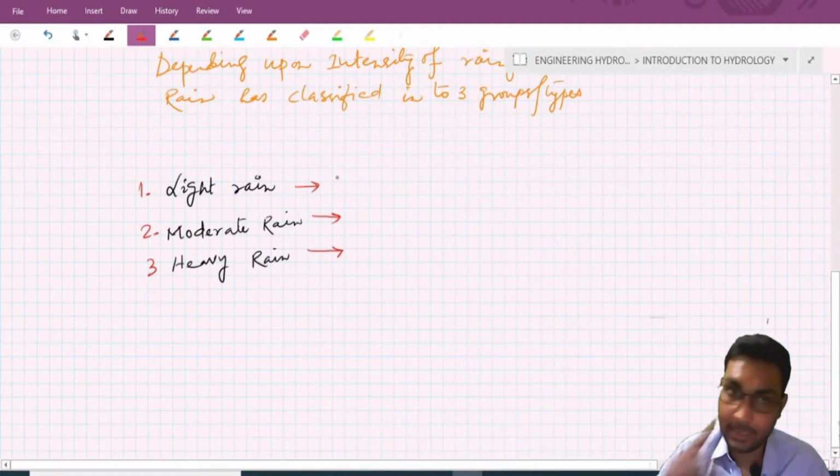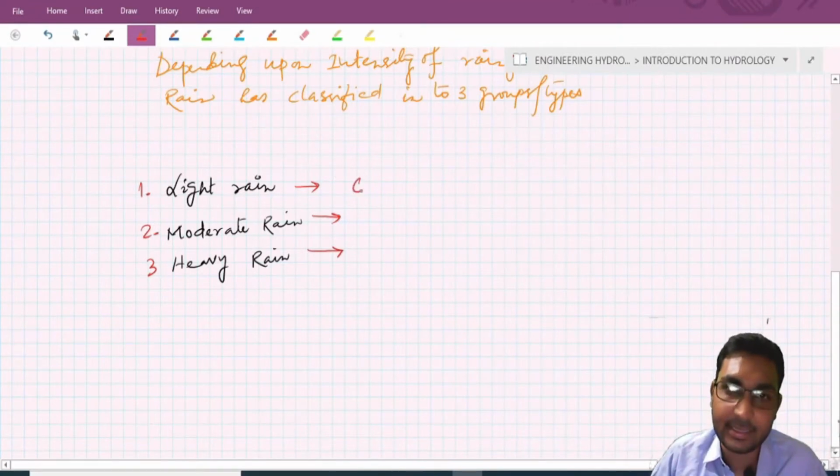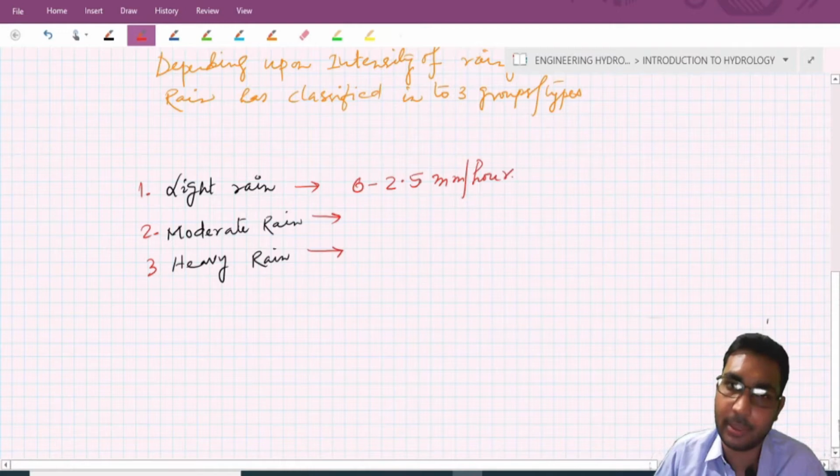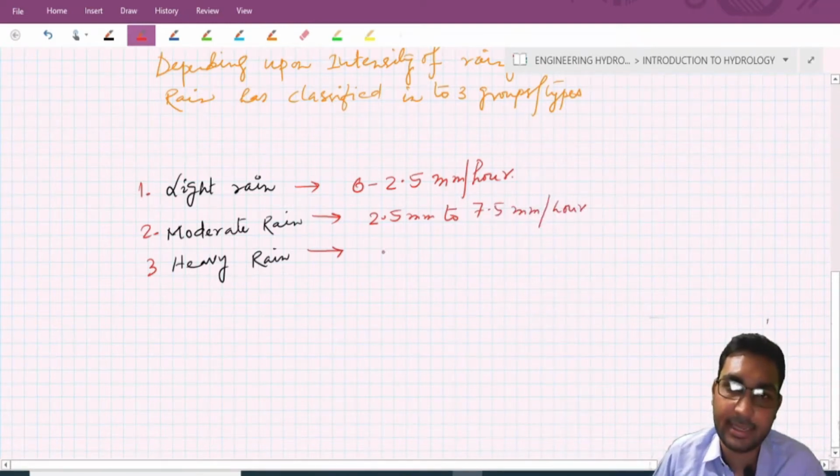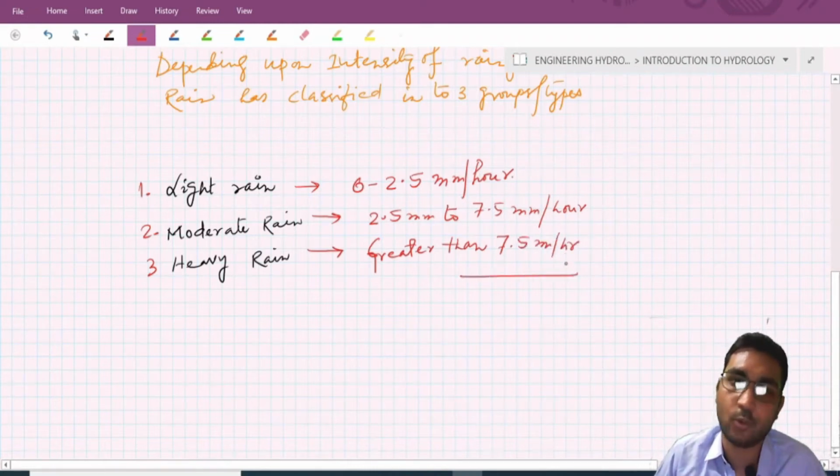The intensity of light rain is 0 to 2.5 mm per hour. The intensity of moderate rain is 2.5 mm to 7.5 mm per hour. Heavy rain is any intensity greater than 7.5 mm per hour.